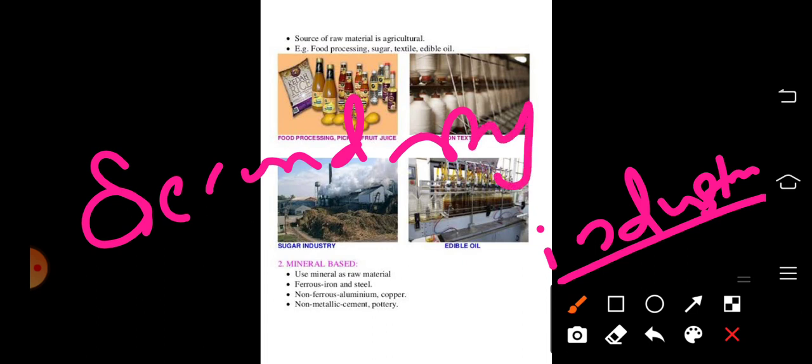Okay, so secondary activities mainly include processing of the natural resources collected. That means mainly manufacturing industries like iron and steel industry, then different types of food processing industries, then weaving clothes, that means textile industries, then processing edible oil, sugar industry, all these are included in the secondary activities. Okay, that means the secondary activities mainly include industries, processing of natural resources.